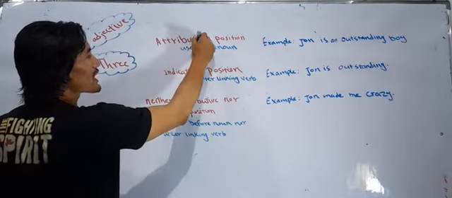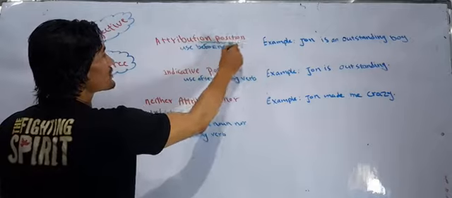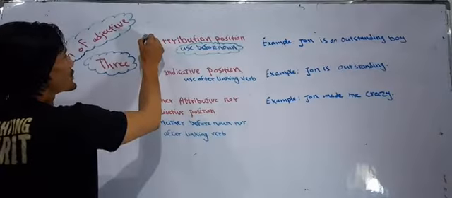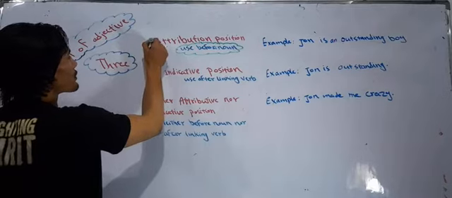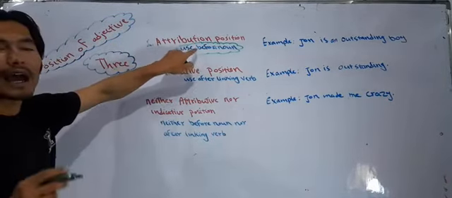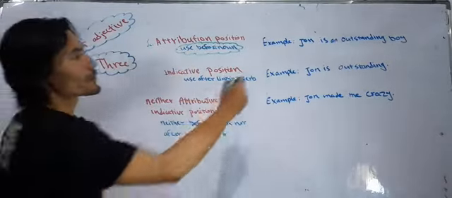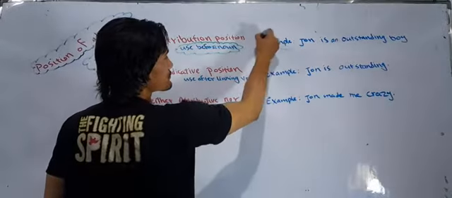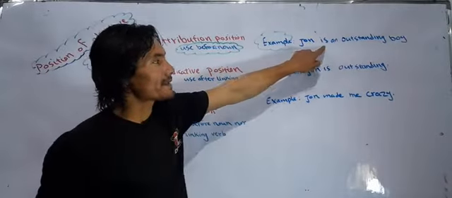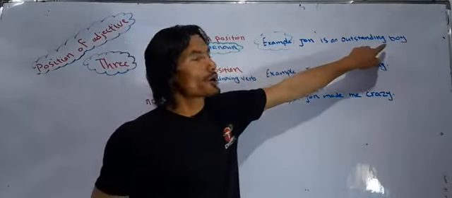We can use adjective where? Before noun, in the position of attributive. For example, we can say that John is an outstanding boy.